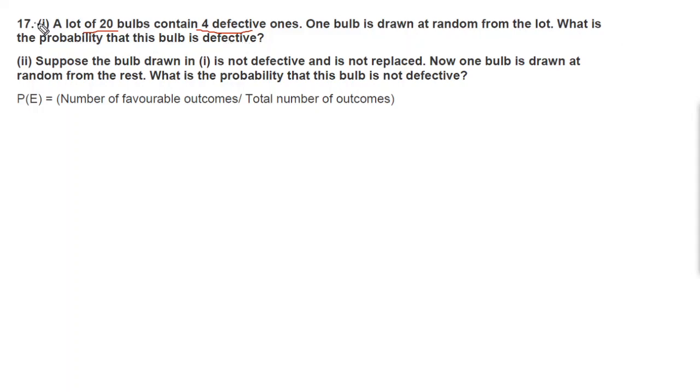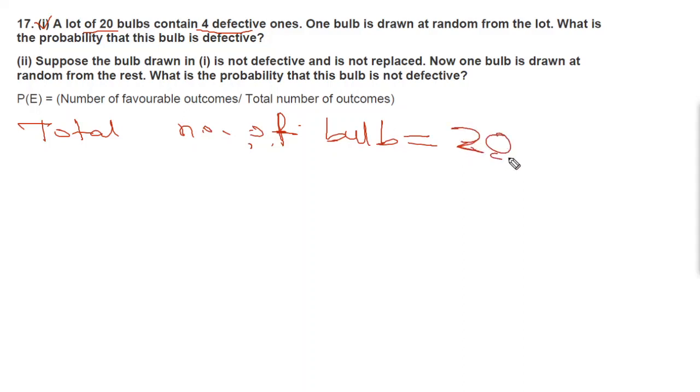So we'll first move to I part, then we'll move to double I. So let's start. So total number of bulbs equal to 20 in number. Now it contains 4 defective bulbs. So defective bulbs is 4, you can write defective bulb.